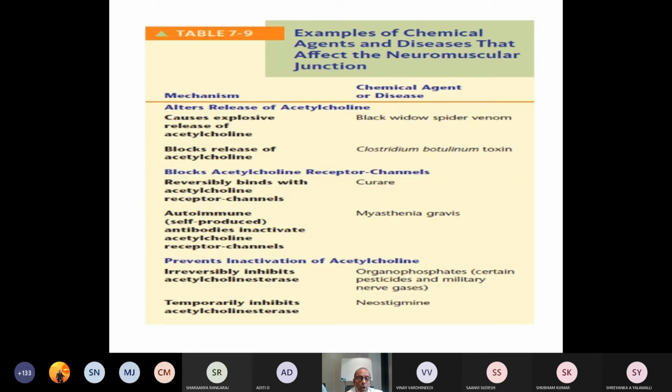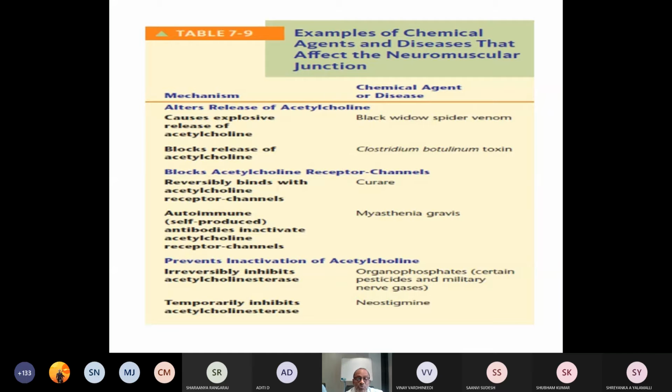Then d-tubocurarine, the curare group of drugs. This blocks acetylcholine receptor channels, producing reversible binding with them. Then a condition, myasthenia gravis. We will talk about this. It is an autoimmune disease wherein autoantibodies are produced, which inactivate acetylcholine receptor channels.